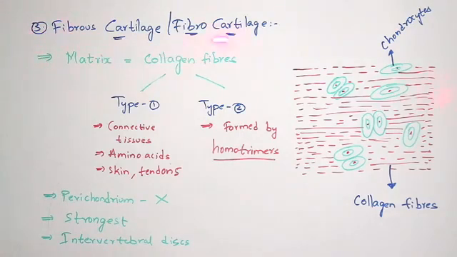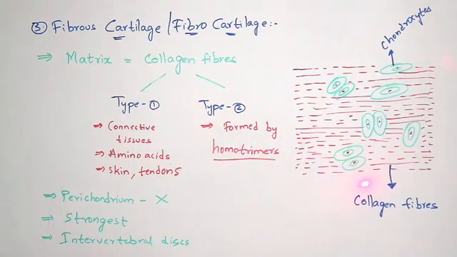This fibrous cartilage can be seen in intervertebral discs, and also in the pubic symphysis. The pubic symphysis is present in the region of the pelvis. And this is the structure. This is the diagram of fibrous cartilage, which is also known as fibrocartilage. It is named fibrous cartilage because it consists of fibers.